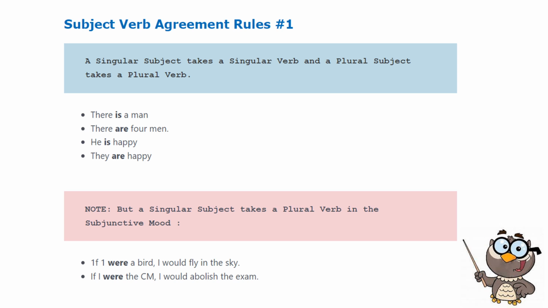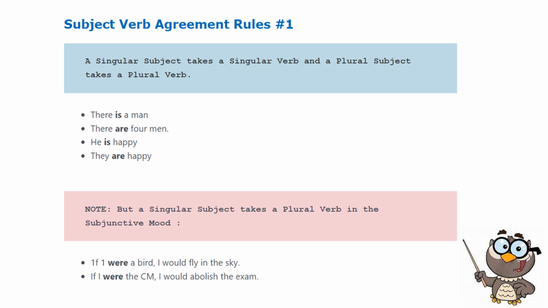However, we have to take note that a singular subject takes a plural verb in the subjunctive mood. Examples: if I were a bird, I would fly in the sky. Or if I were the CM, I would abolish the exam.